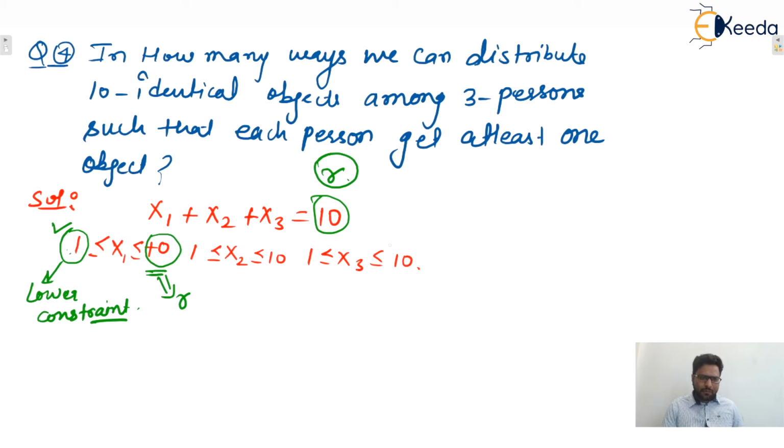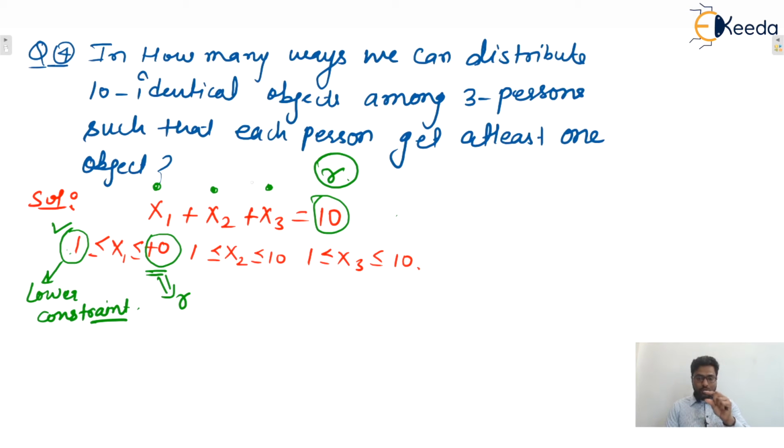Okay. Now you only tell me how to distribute these. So remember this one. Initially, distribute one object to each person. Because objects are identical, the ways of distributing one object to each of the three persons will be only one way.